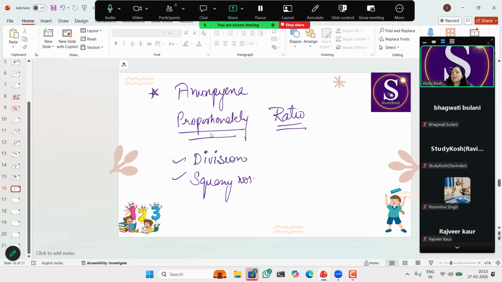We have another sutra, Yavadunam, that we are going to use in cubing numbers. To take the cube of numbers, we check the deficiency. Deficiency from where? Deficiency from the base, right? Base numbers. As per the deficiency, we'll solve the question, follow the steps, and get the answer very quickly. So we have these different sutras and sub-sutras.